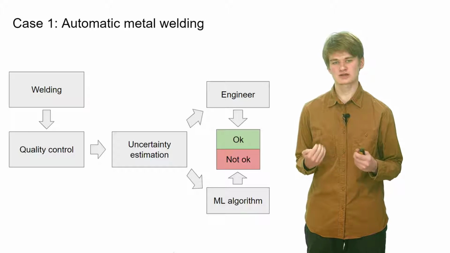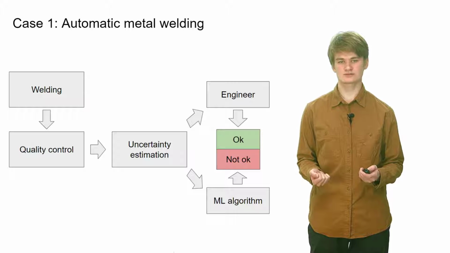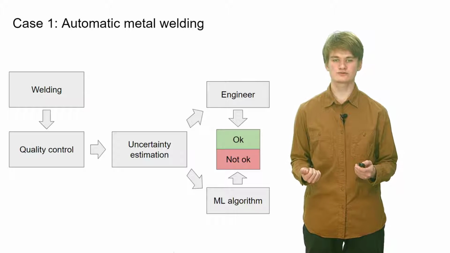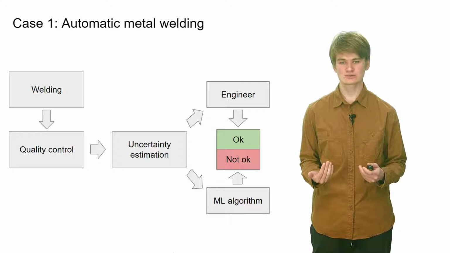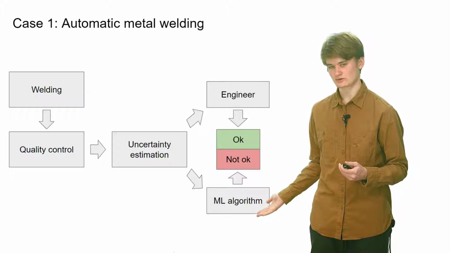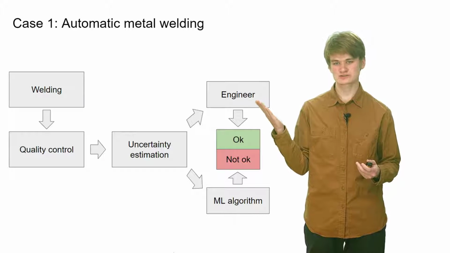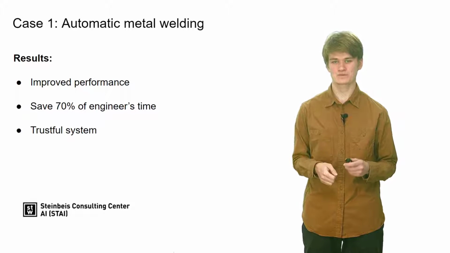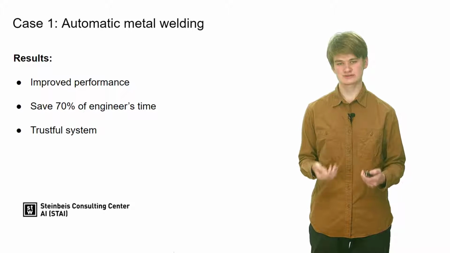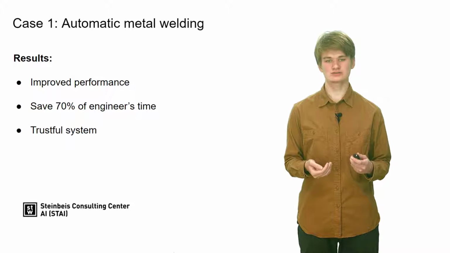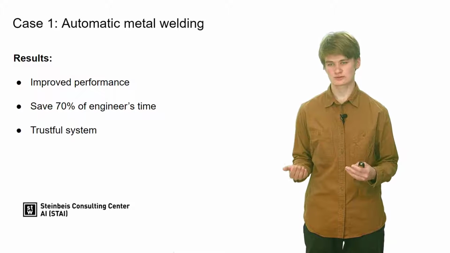Uncertainty estimation can help us solve this problem. By using uncertainty estimation algorithms, we can trustfully predict how confident our model is, and based on that, calibrate our system to have 100% precision on confident predictions, while uncertain predictions will be processed by engineers. By installing uncertainty estimation, we improved performance of the system, saved 70% of engineers' time, and have created a trustful system to assess welding quality.